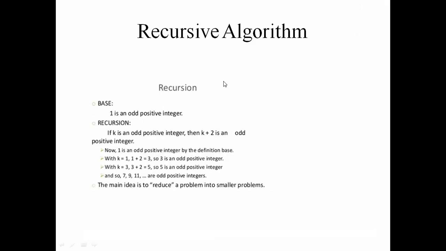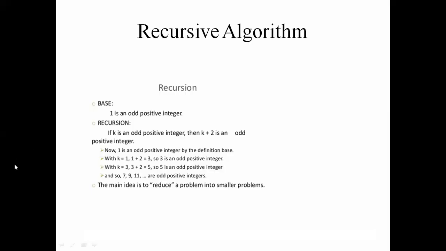Already explained this example: to write an algorithm for printing odd positive integers, my base case is 1, which is an odd positive integer, and the general case is k plus 2.